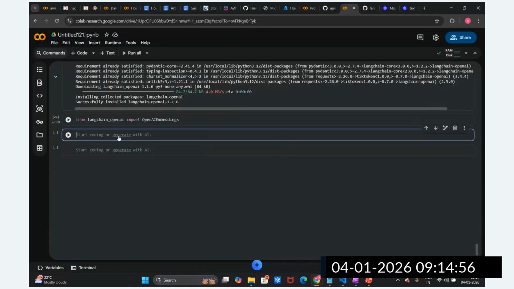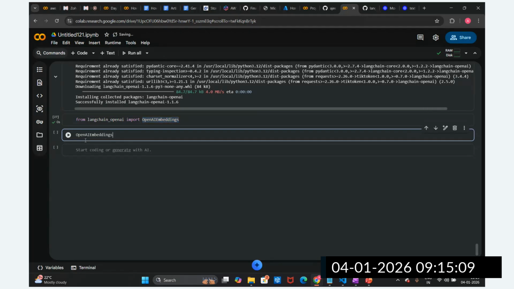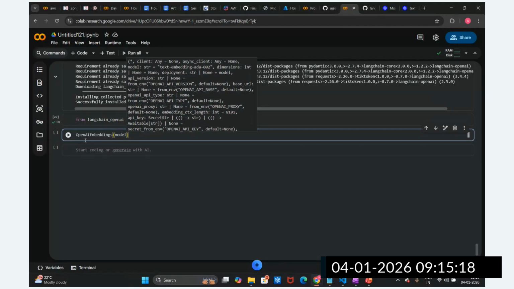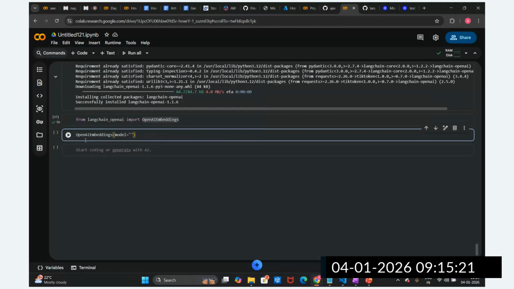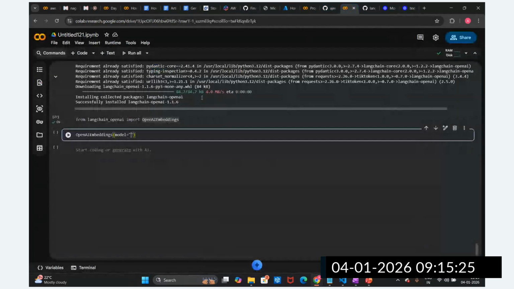We are going to import this OpenAIEmbeddings, and then, guys, we are going to set up the OpenAI embedding equal to OpenAIEmbeddings. We are going to pass the model name. Model equal to, let me copy this, the text-embedding-3-large model.